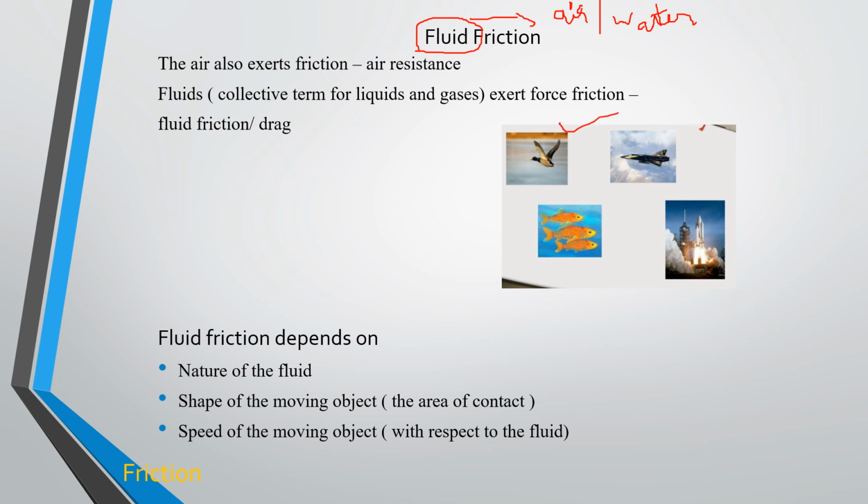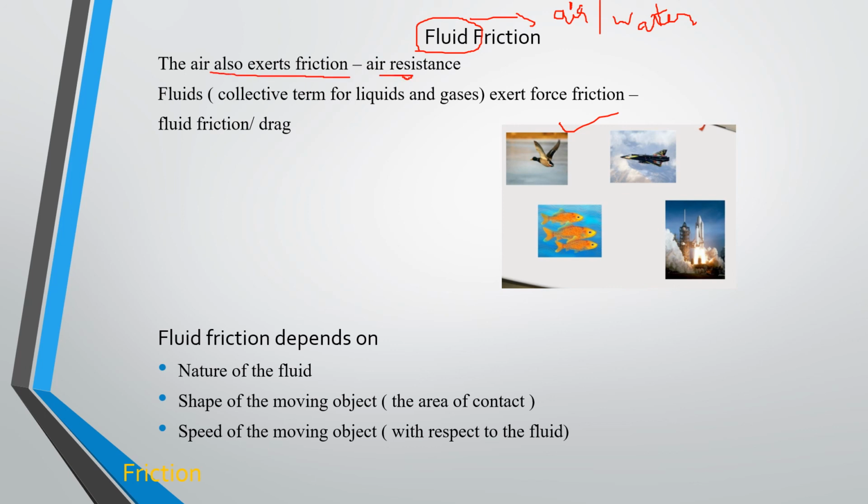Any bird flying at the top surface experiences high air resistance, because when it is moving in a particular direction, fluid friction will oppose its motion. So we need to give a maximum applied force. That is what we call fluid friction. The air also exerts friction.